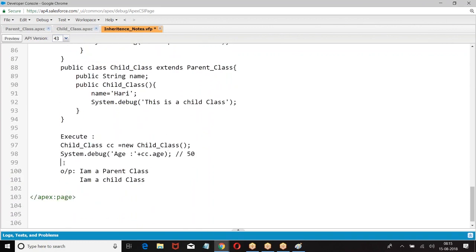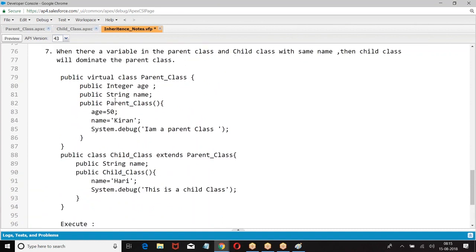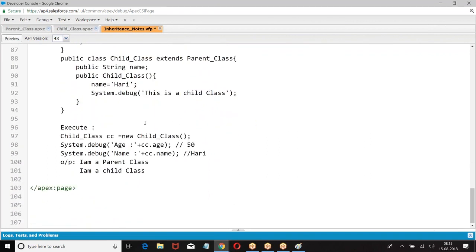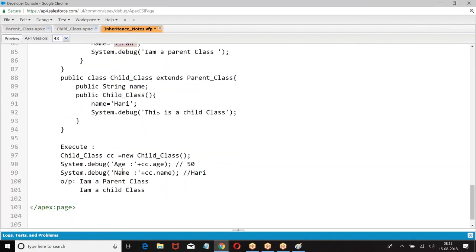But when you say name, in the parent class we had name equal to Kiran, in the child class name equal to Hari. So the child class will dominate the parent class.